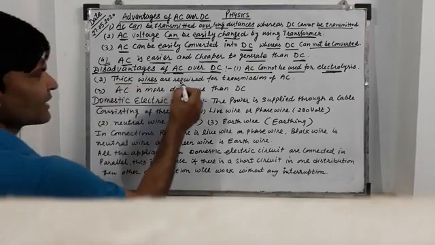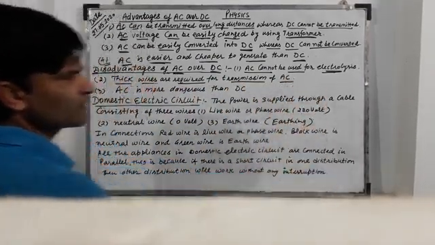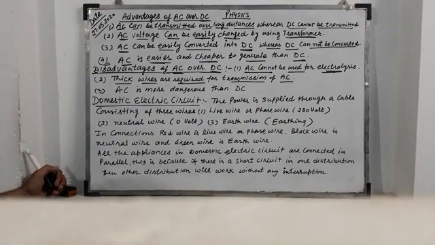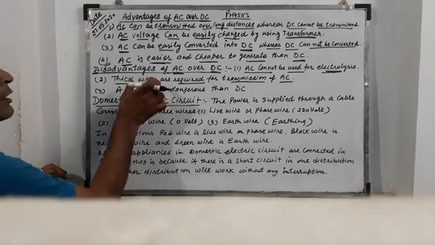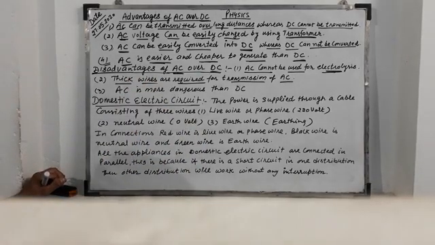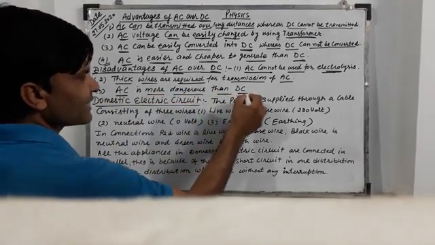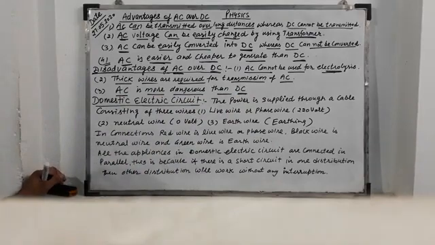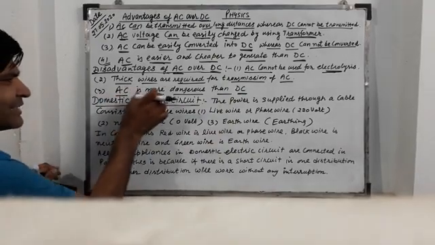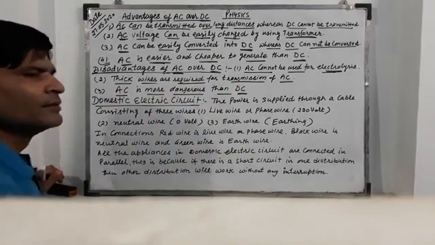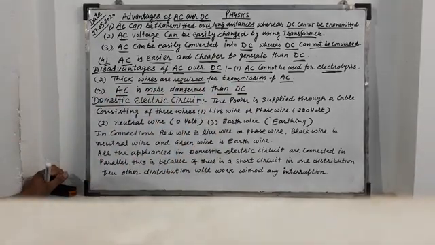Now, thick wires are required for transmission of AC. As you can see, the power lines from the powerhouse use thick wires. Now, AC is more dangerous than DC. High voltage DC is dangerous, but AC is more dangerous than DC. So these are the disadvantages.